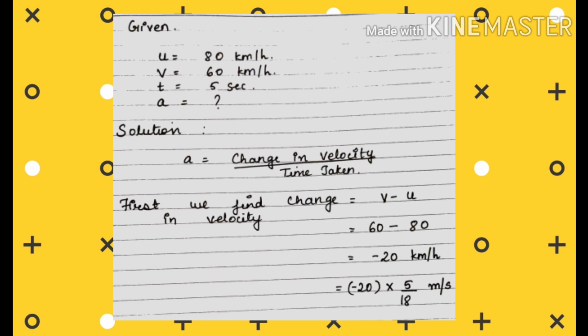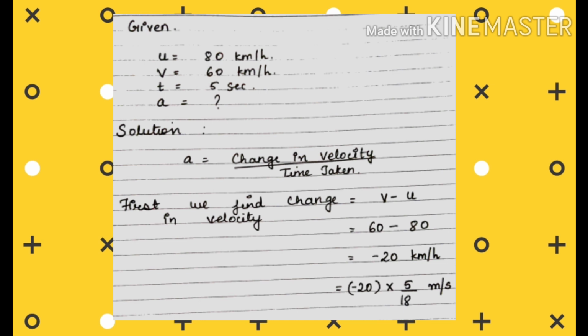Now, in each and every problem, it is not necessary that you will find the value of change in velocity separately. Here in this question, we are calculating the change in velocity separately, and then substituting the value in the equation of acceleration. Since the units are given in kilometer per hour, if we convert 80 km per hour to meter per second and 60 km per hour to meter per second, the equation will become complicated.